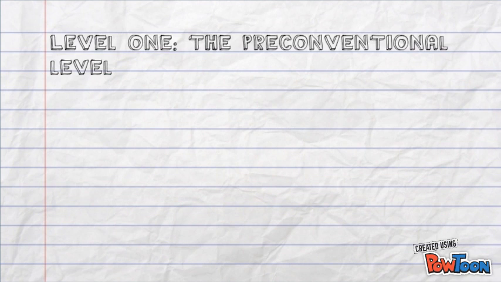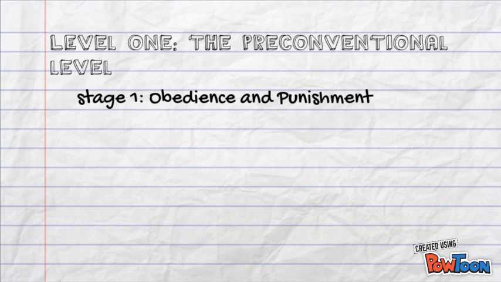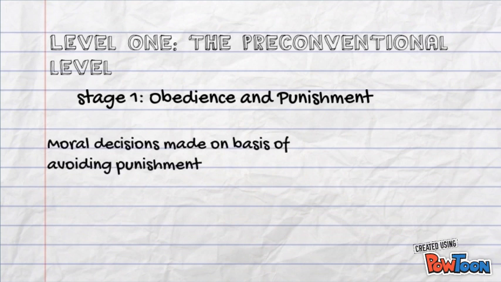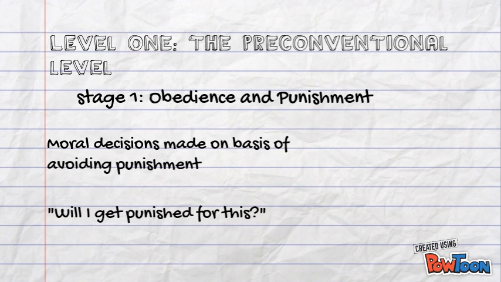The first level of moral development is the preconventional level. Stage 1 of the preconventional level is obedience and punishment. Those in this stage make their moral decisions on the basis of wanting to avoid punishment. They obey the rules simply because they do not want to get into trouble. Whenever faced with a moral dilemma, those in stage 1 ask themselves, will I get punished for this?